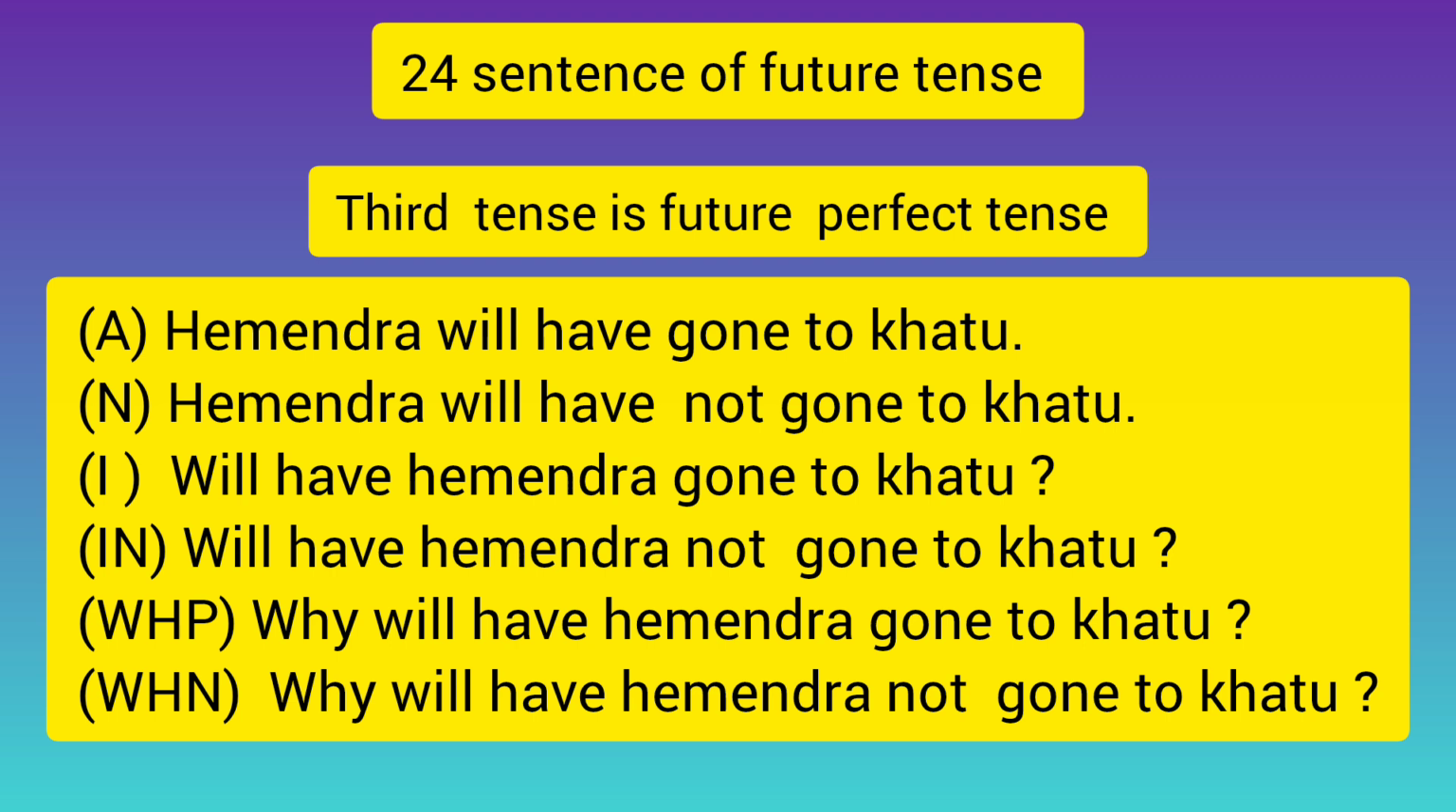Fourth sentence is interrogative negative sentence. Will have Hemender not go to Khatu? Fifth sentence is WH positive sentence. Why will have Hemender go to Khatu? Sixth sentence is WH negative sentence. Why will have Hemender not go to Khatu?